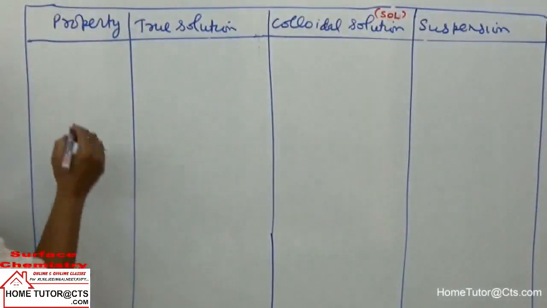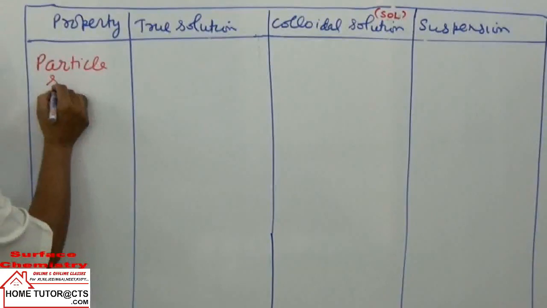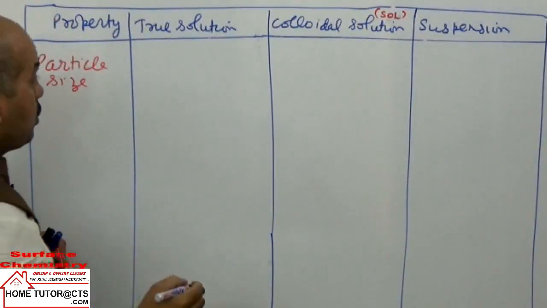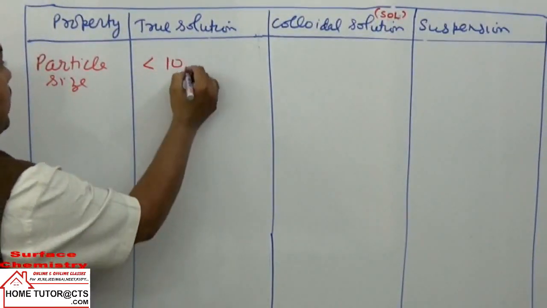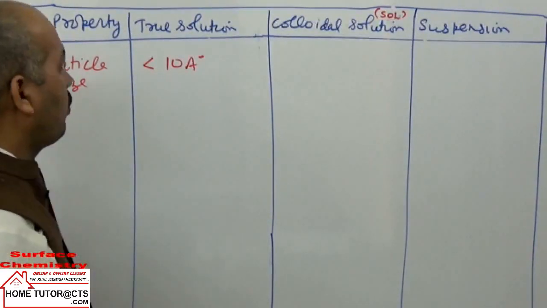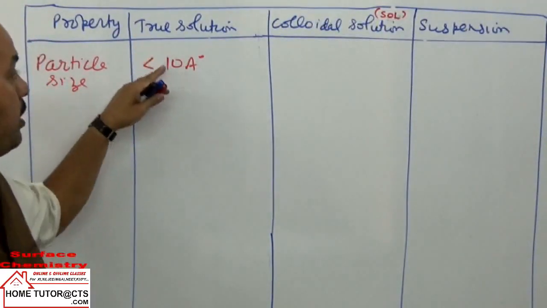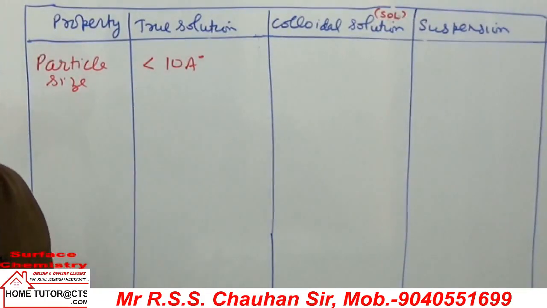First property is particle size. In true solutions, the size of the solute particles is less than 10 angstrom or 1 nanometer.